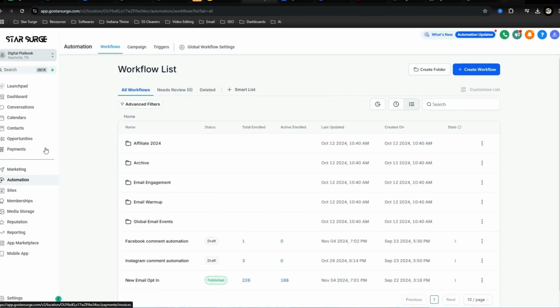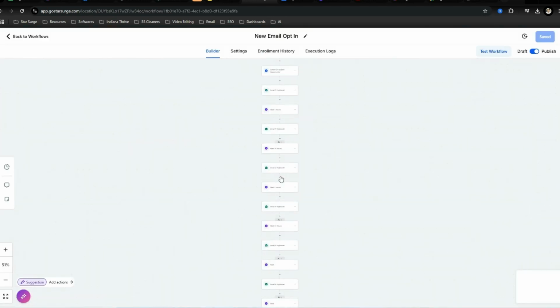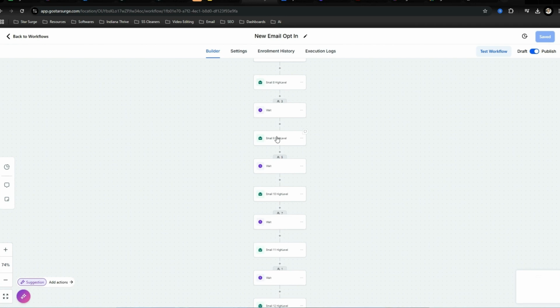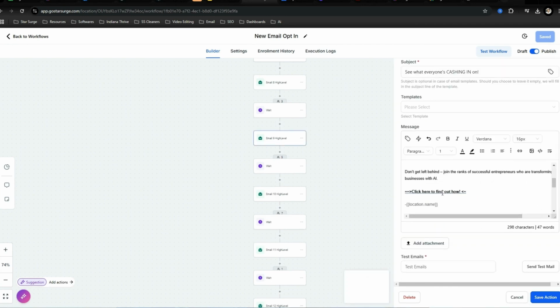And now this link, we need to import into all of our different emails that are going to be getting sent out. Now, if you didn't have the snapshot, you would have to go into automations, new email opt-in. You would have to manually put these in to all these different emails. But due to something called a custom value, we're just going to have to import that into one place.